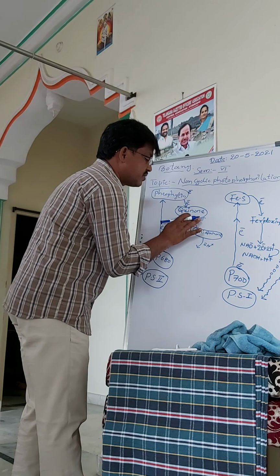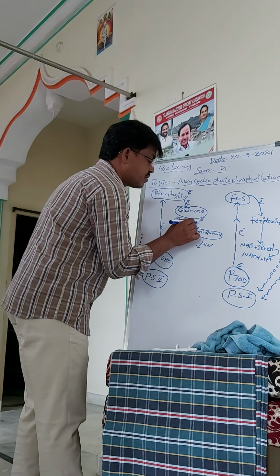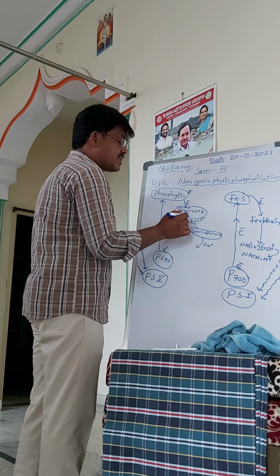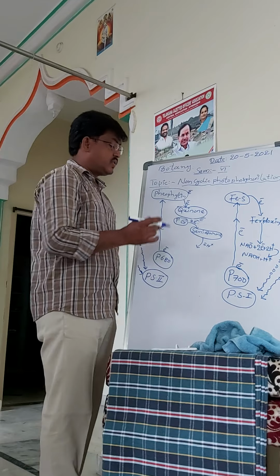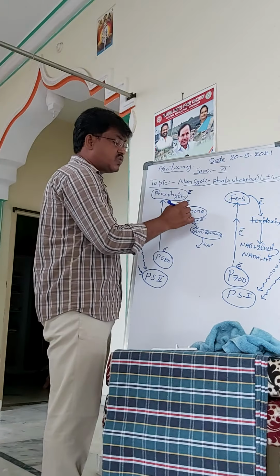So the quinone receives two electrons from the pheophytin. This pheophytin transferred two electrons to the quinone.